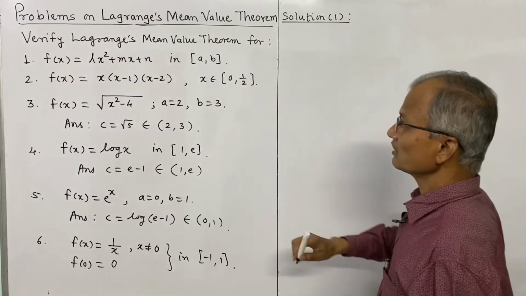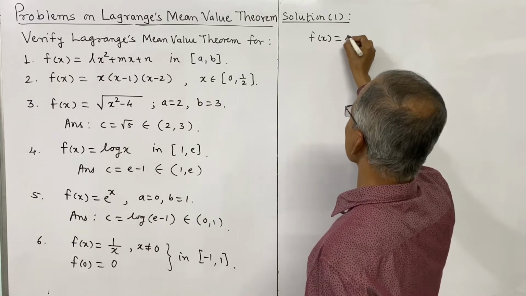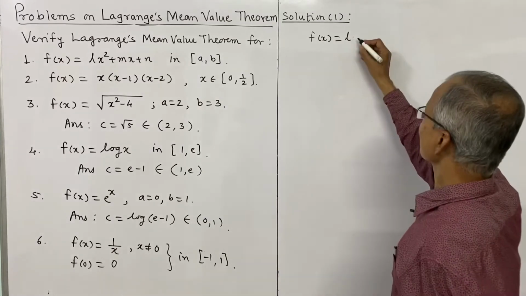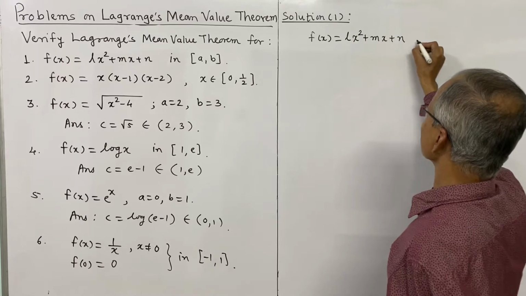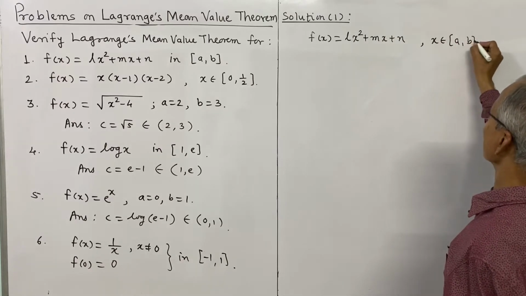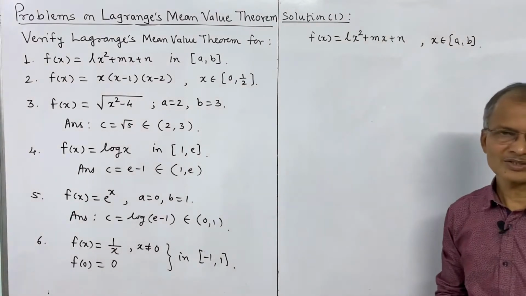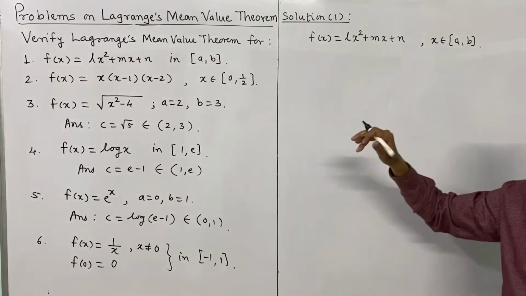So the function given is f of x is equal to lx square plus mx plus n. x is in the interval a b, and we should check only whether this is continuous in the closed interval a b, derivable in the open interval a b.